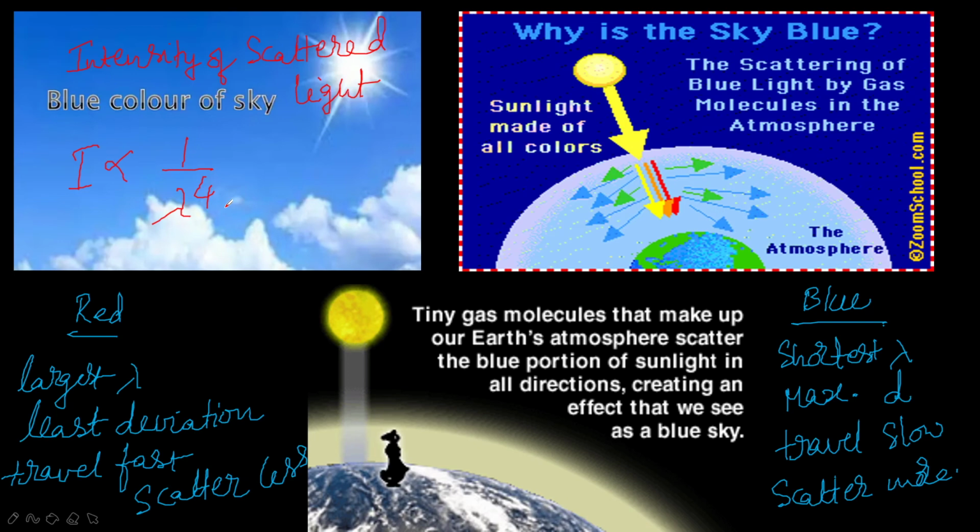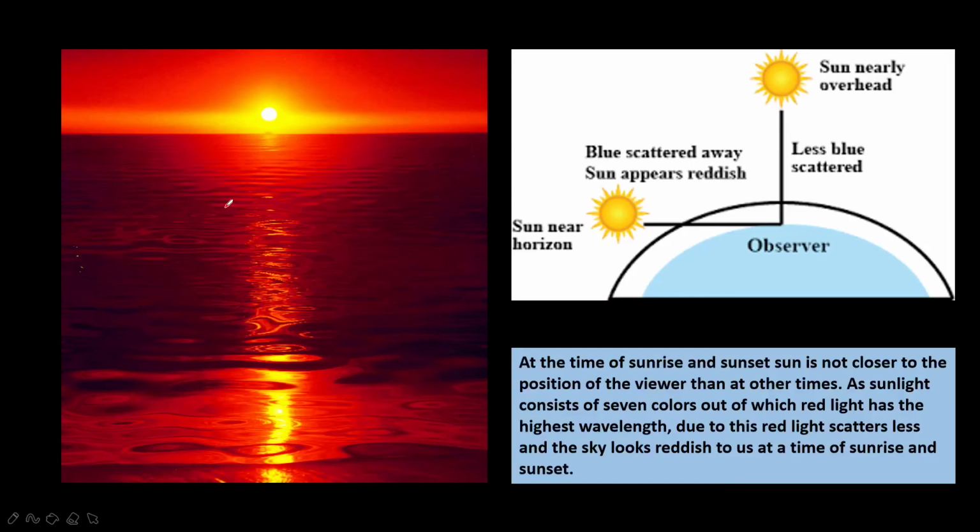Next, the scattering of blue light by gas molecules in the atmosphere. Sunlight is made up of all the colors. The scattered blue light then enters into the eyes, and the sky looks blue.